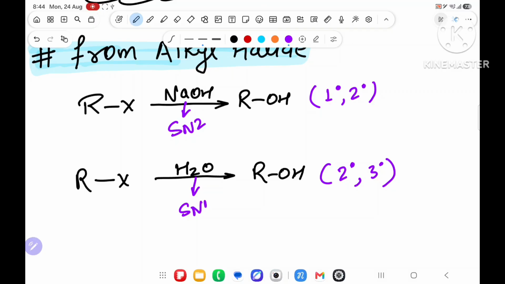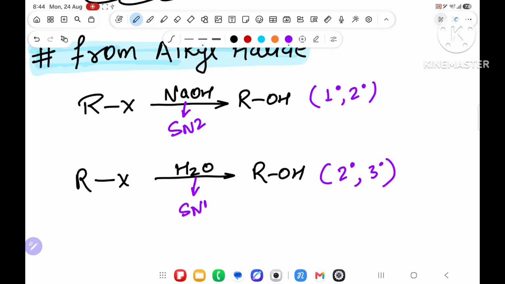If not known, in the alkyl and aryl halide lectures I have dictated all the nucleophilic substitution in total detail: SN1, SN2, SN1 prime, SN2 prime, SN aromatic, SN intramolecular, SNAE and lots of other things.